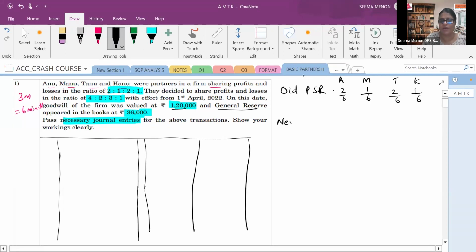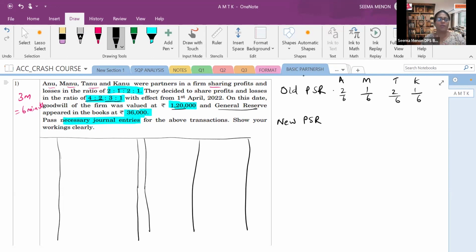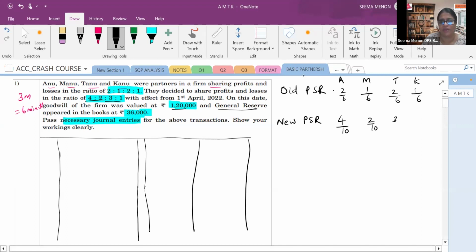Now the new profit sharing ratio is also given. That is 4:2:3:1. I know how to get this denominator. You will add the ratios 4 + 2 + 3 + 1. How much? That is 10. So here you will write 4/10, then 2/10, then 3/10, 1/10. These are the ratios I mentioned here, old ratio and new ratio.